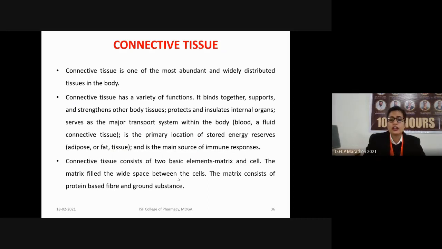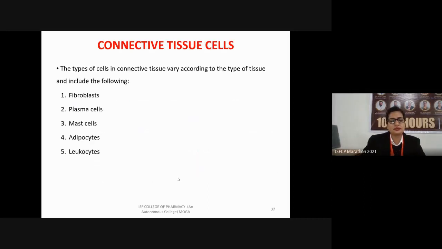So the matrix consists of protein based fibers and various ground substances. These fibers may be of very different types. There may be elastic fibers, collagen fibers, reticulin fibers, all of which vary in structure and function.